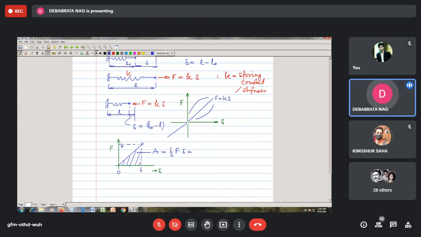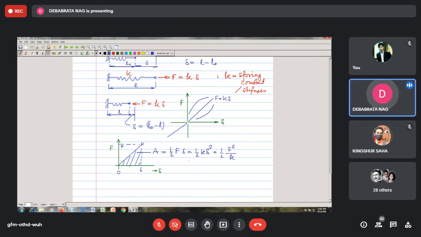But since F is equal to K delta, I can write this expression as half K delta square, or I can write this as 1 by 2 into F square by K, when you replace delta as F by K, or F equal to delta into K. So either way you can represent this.